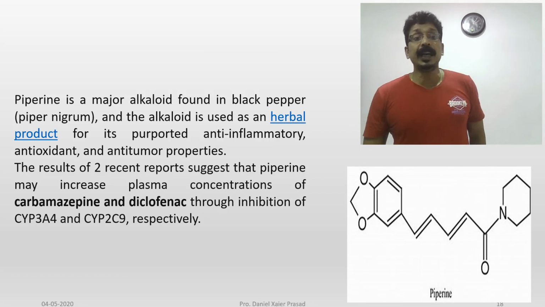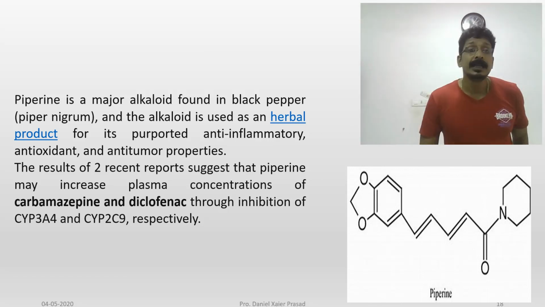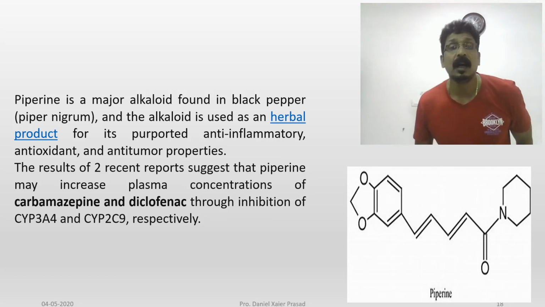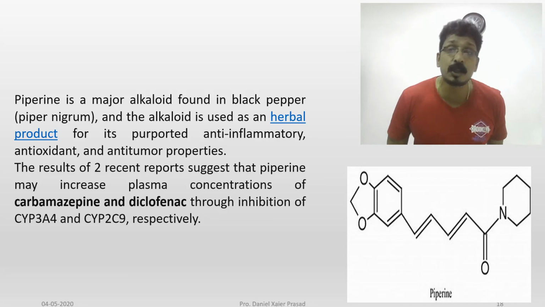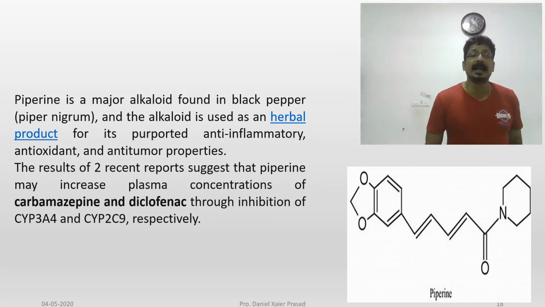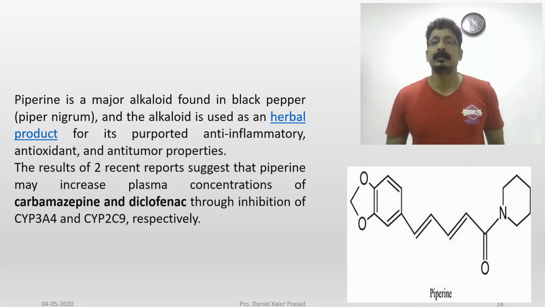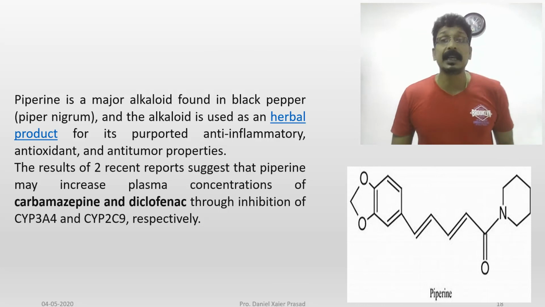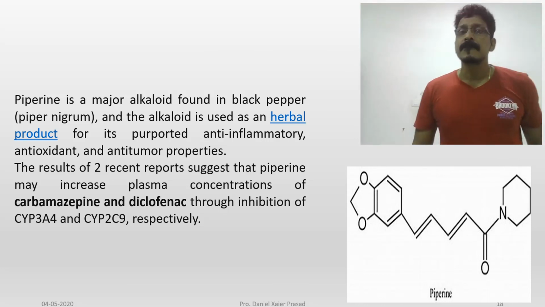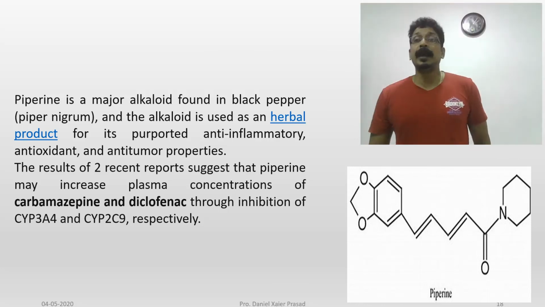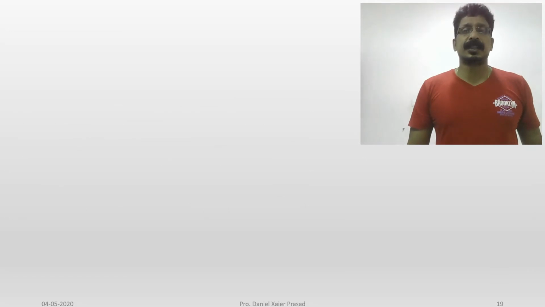It acts through inhibiting the CYP3A4 cytochrome enzyme and CYP2C9 respectively. So that causes an increase in the drug which you have taken. The activity may cause different interactions and may make difficulty for the patients.